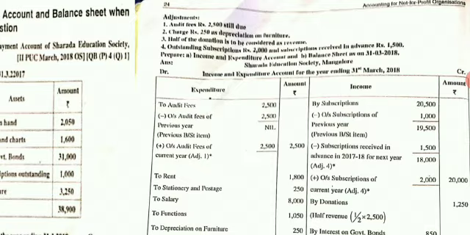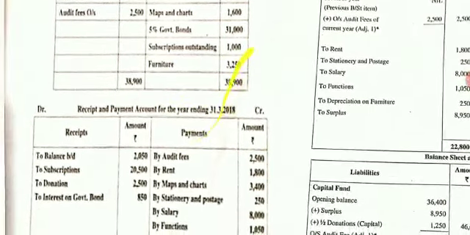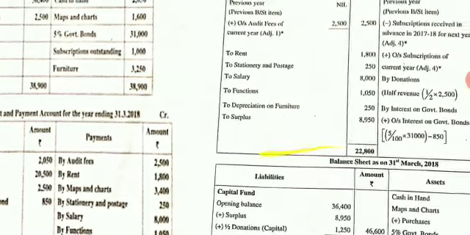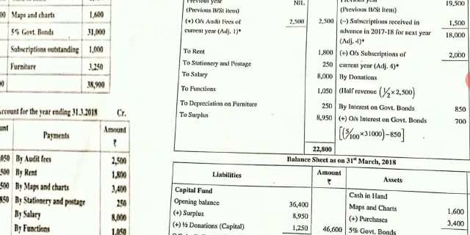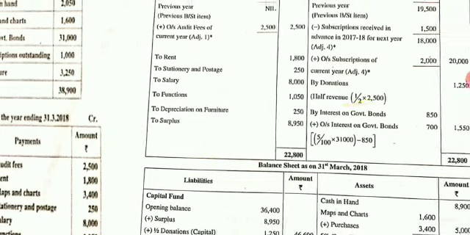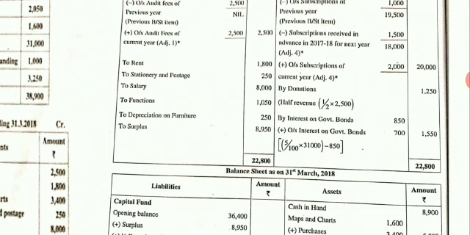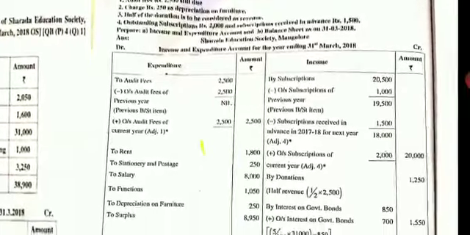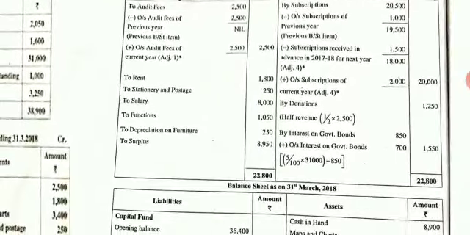Come to the next. They have given you the donations. For subscriptions, always students remember you should leave 5 lines. Next is donations. Come to your income side, write by donations. And come to your adjustment, third adjustment. They have told you 50% of the donations is to be taken as revenue.